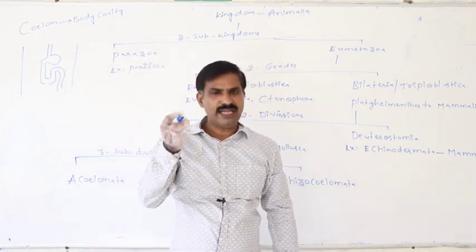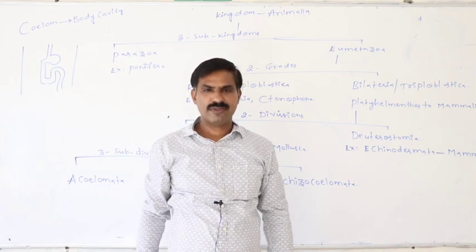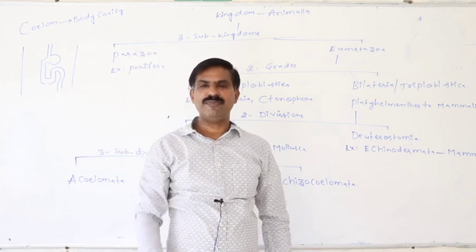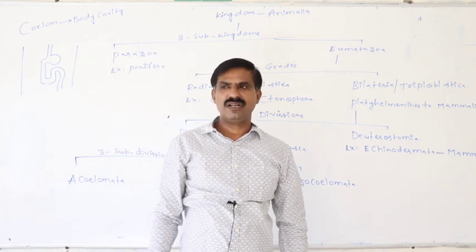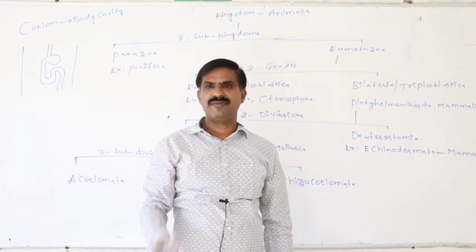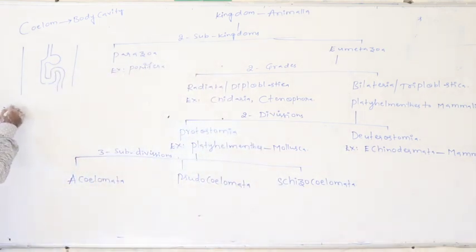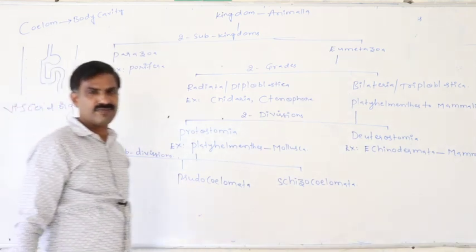Definitely between the body wall and the visceral organ, heart is a visceral organ, lungs are visceral organs, the alimentary canal is a visceral organ. What is the meaning of visceral organ? Visceral organ means internal organs.